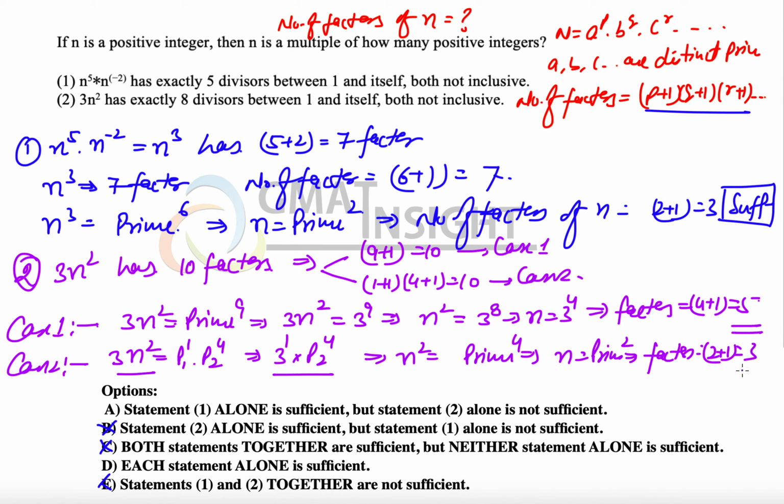Now we have two inconsistent solutions because n may have either 3 or 5 factors. Therefore the second statement does not lead us to a unique conclusion, hence it is not sufficient, and the correct answer to the question becomes option A.